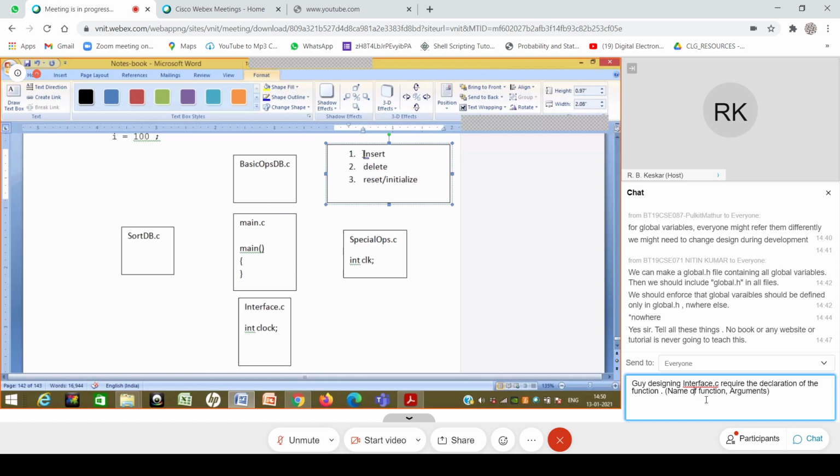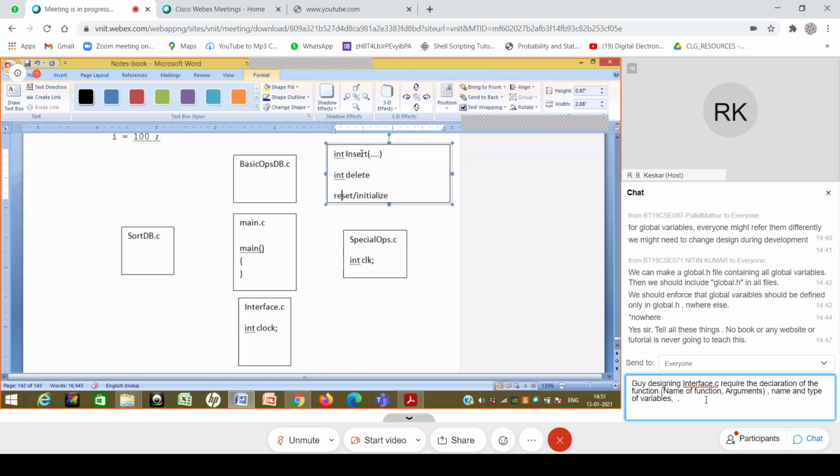So it says, let me write this as part of, let me give you only the declarations. The definitions are inside my basic ops db.c, but what essentially other guys require is only the declarations. Perhaps something over here, let's say void, or status code. I think we have taken something called a status code also. It is one of the int basically. It could be int as well, so whether insert is successful or not. So it makes these declarations.